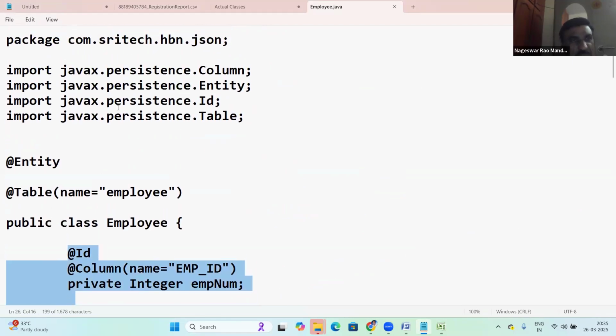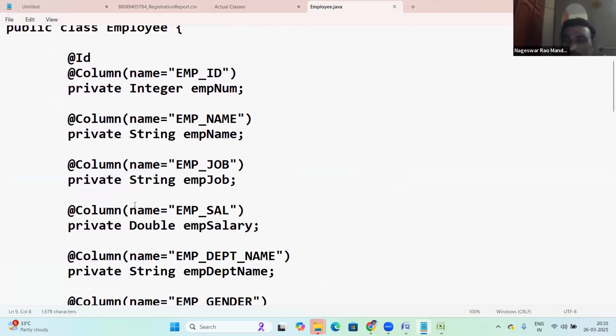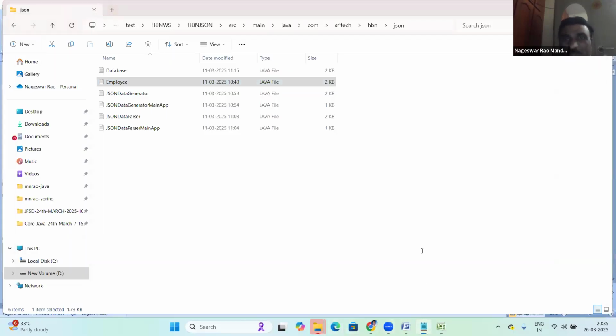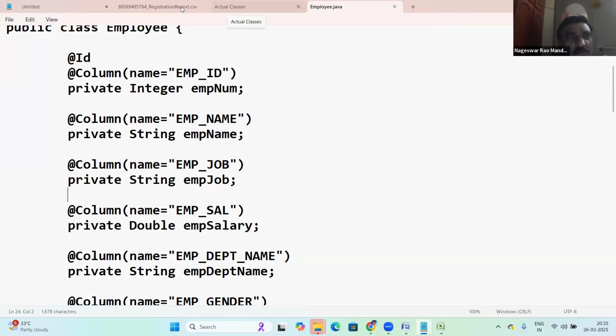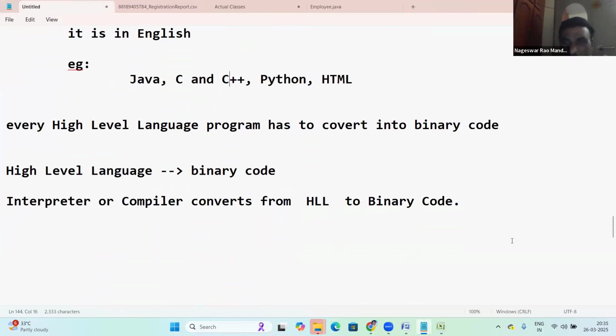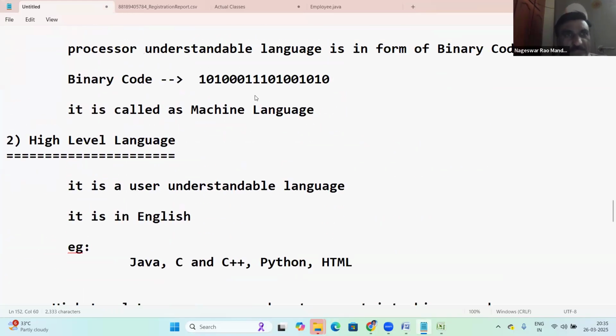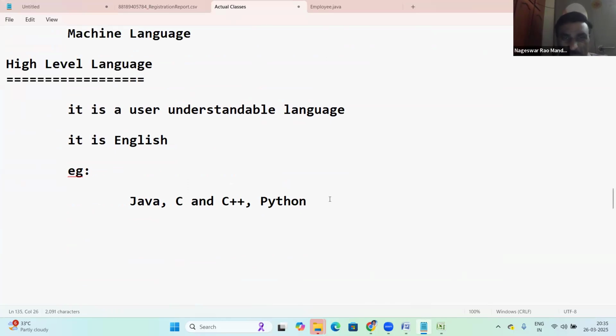Java programs look like English, and C programs look like English. So these are high-level languages. Next, HTML. These all are high-level languages.